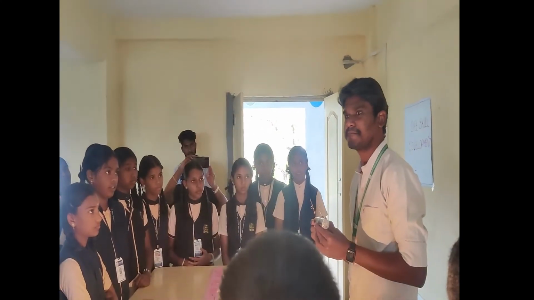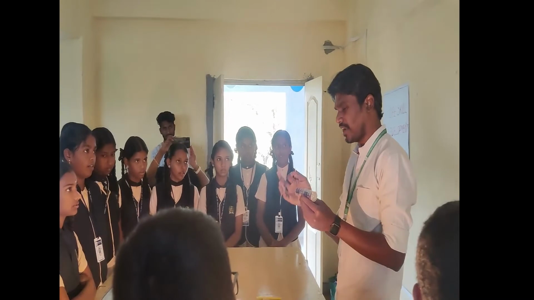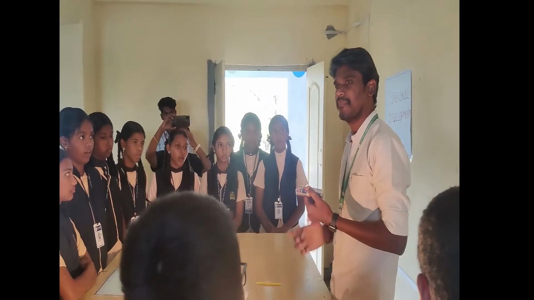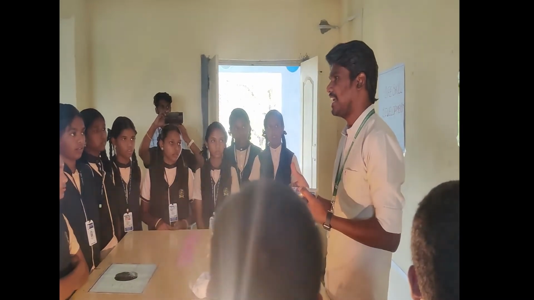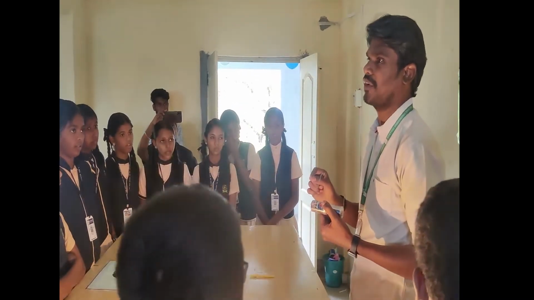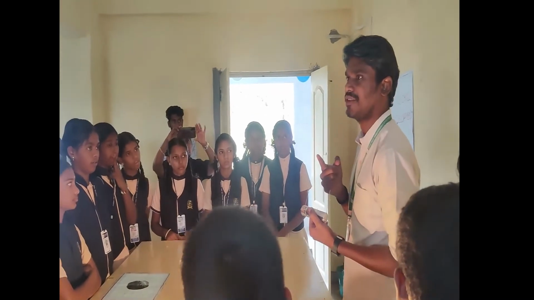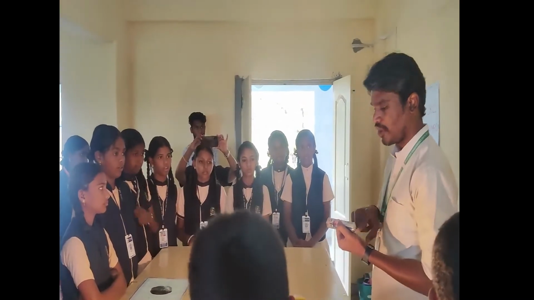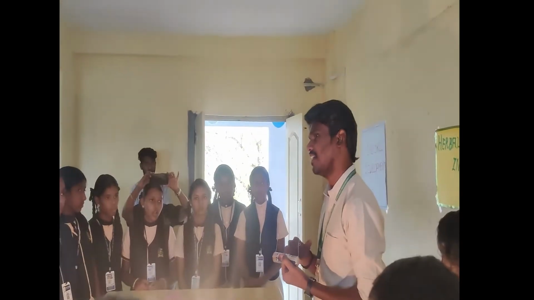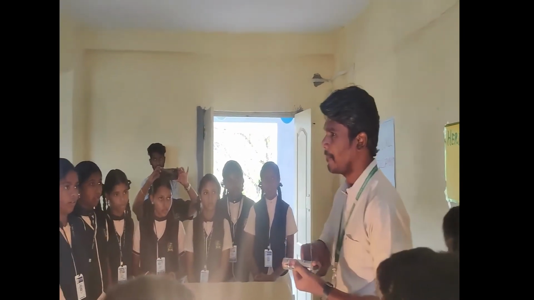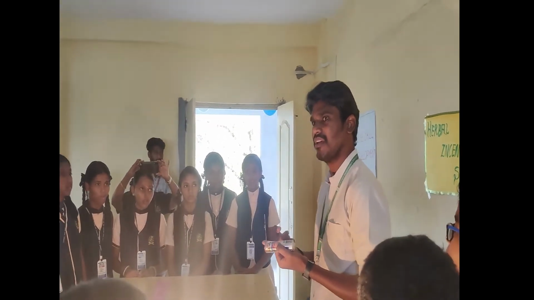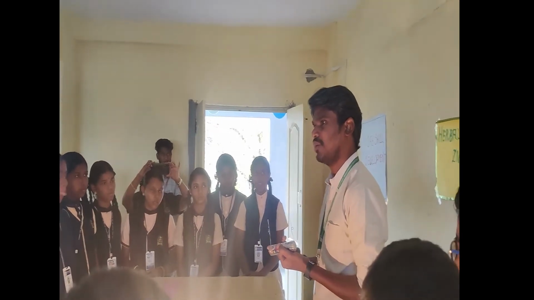What is known as current? In which direction will the electrons flow? Negative potential to positive potential. Electrons will always flow from negative potential to positive potential, because negative potential will repel the negative charge, which is known as the electron, and positive potential will attract the negative charge. What is known as current? The electron flow is not the current. Current will always flow from positive potential to negative potential.